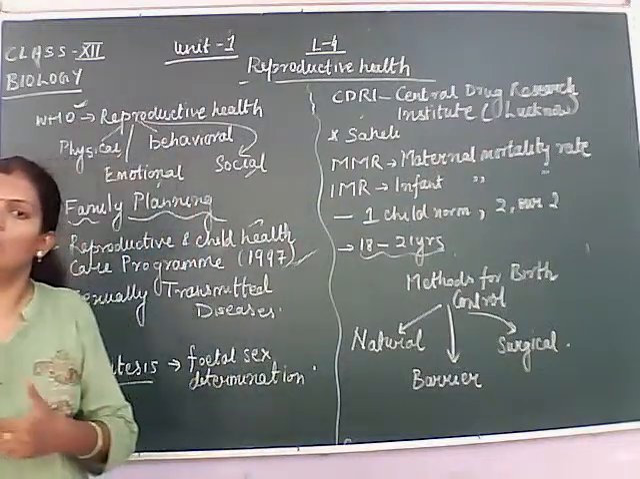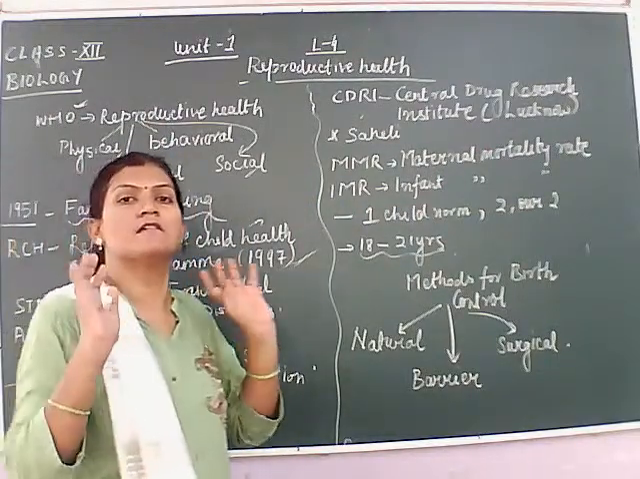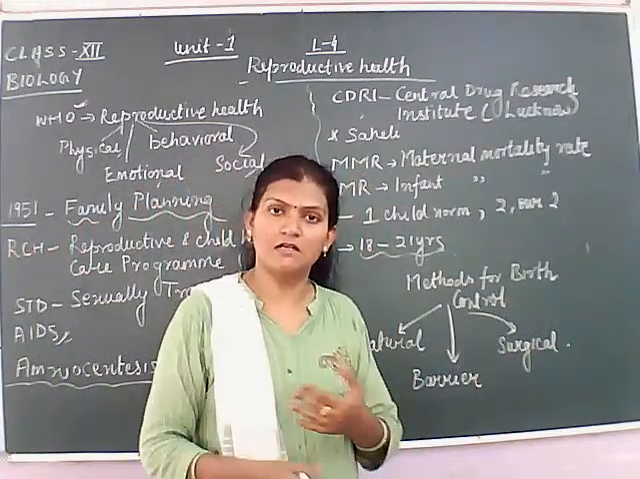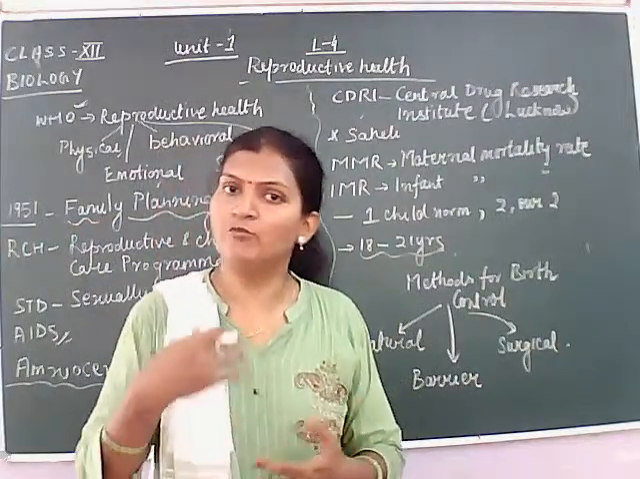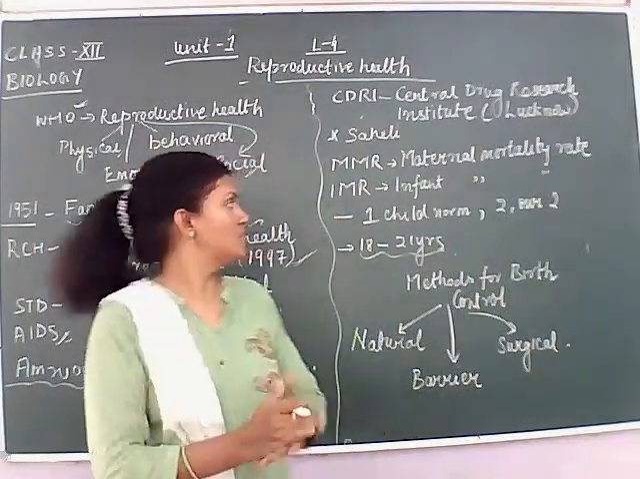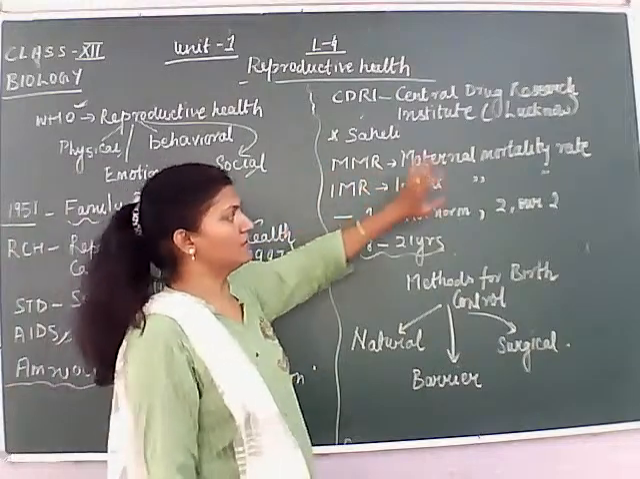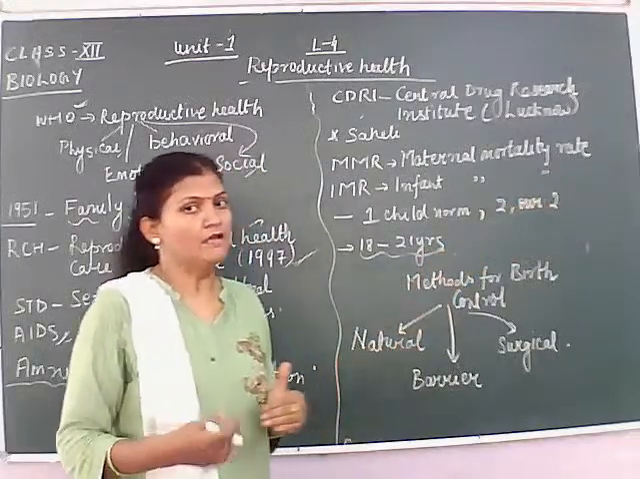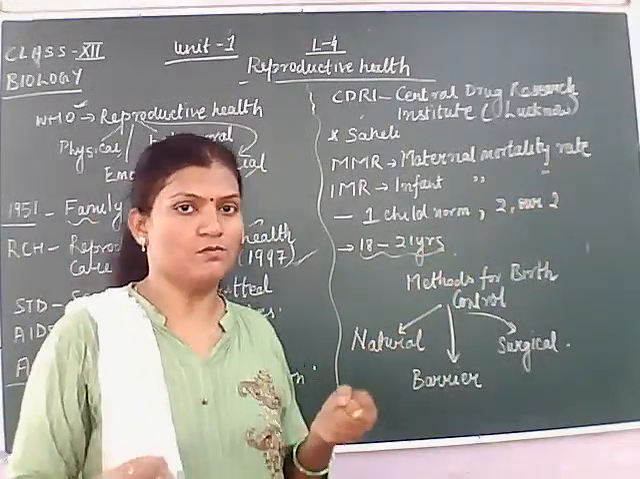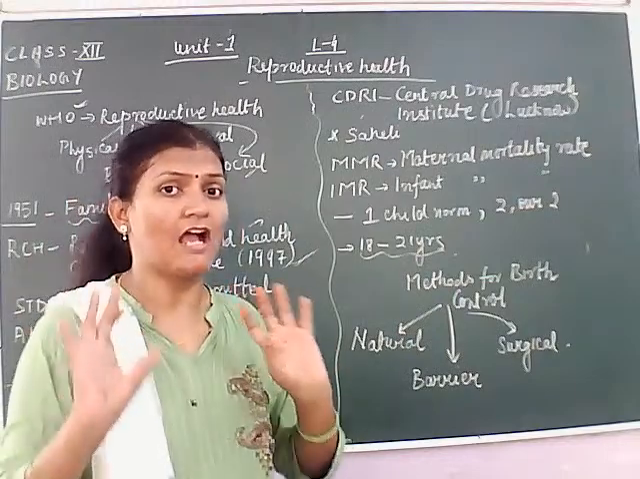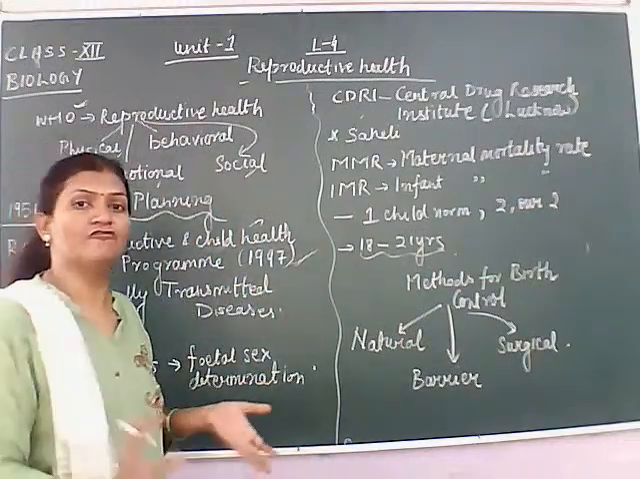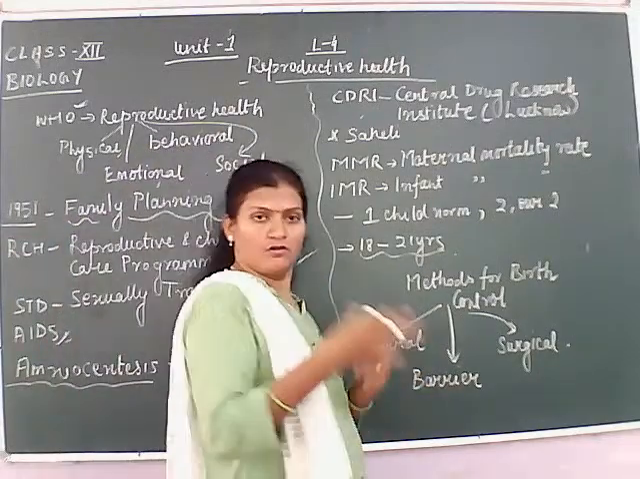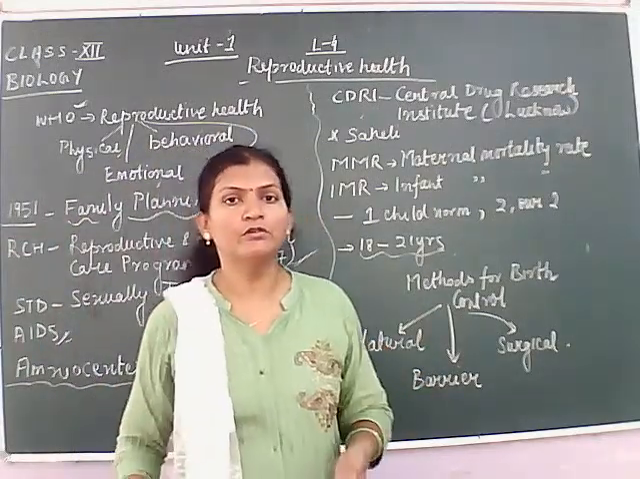So if the delivery of the female takes place in a good, clean environment, certainly we can save both mother and the child. So MMR is maternal mortality rate and IMR is infant mortality rate. Now, to decrease these rates, I have already told you that you should have good doctors, nurses, good medical facilities, good medical equipment, and certain programs are also run in India, like family planning.